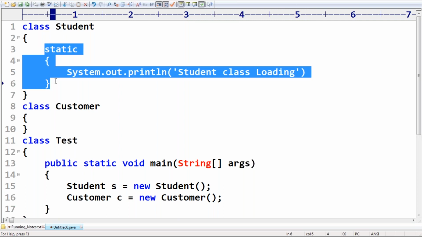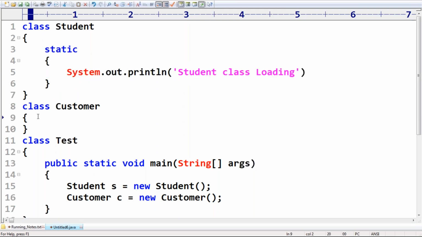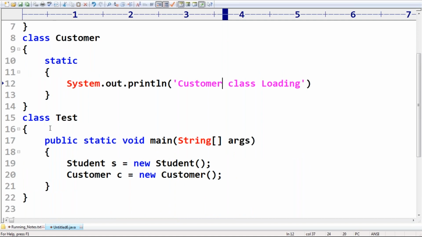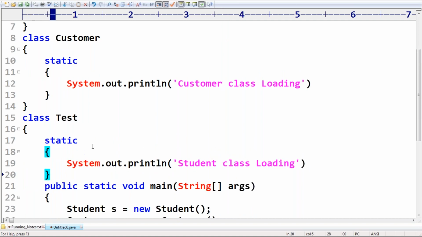So similarly, inside the customer class also, I'm taking customer class loading. Now even inside the test class also, I'm taking test class loading.